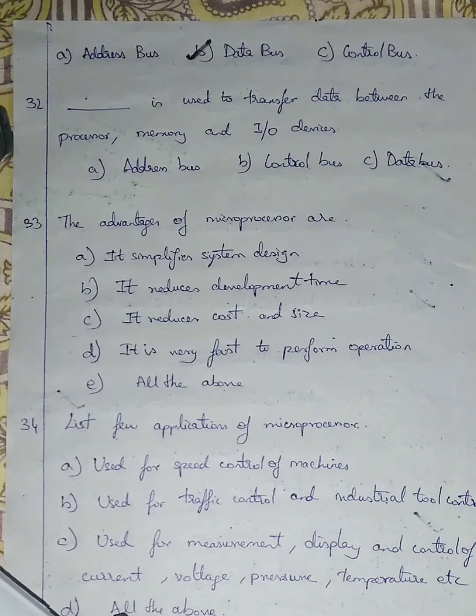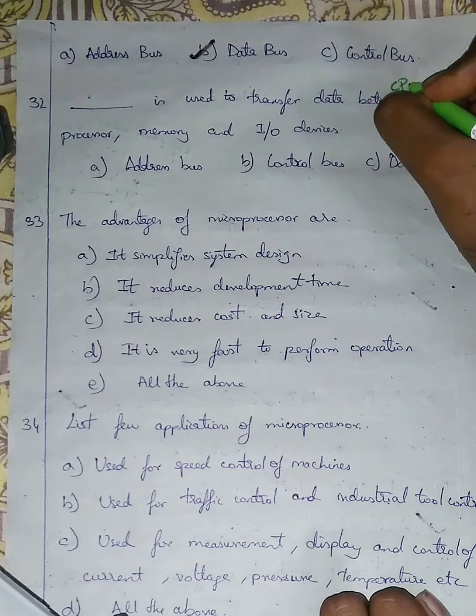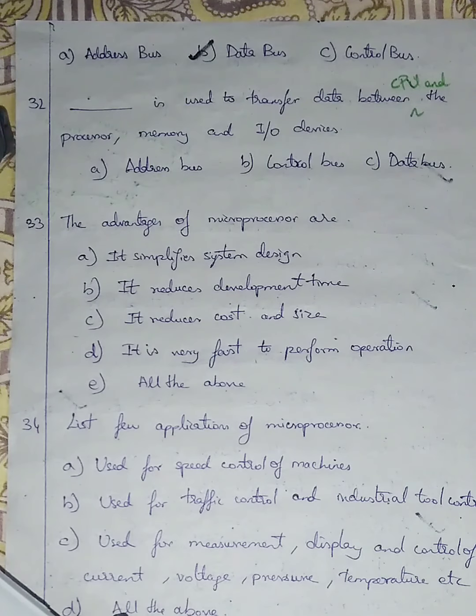Question number 32, dash is used to transfer data between processor, memory and input output device. There was a mistake in this question. Dash is used to transfer data between CPU and the processor, memory and input output device. If data is transferred between processor, memory and input output device, we call it a data bus. If the data is transferred between CPU and these devices, we call it control buses.